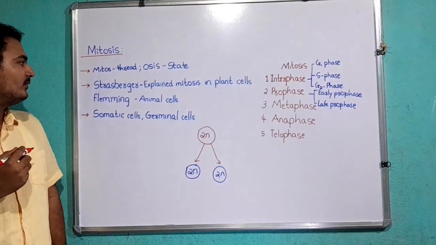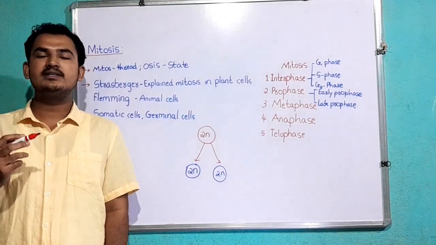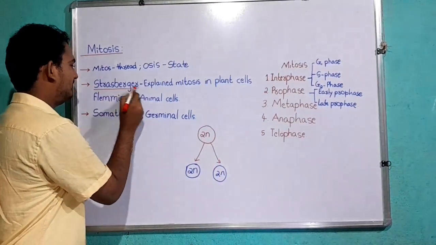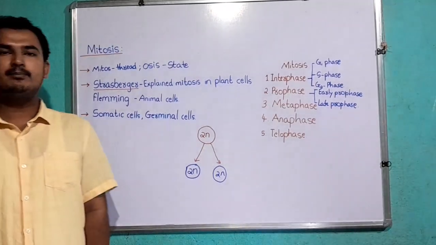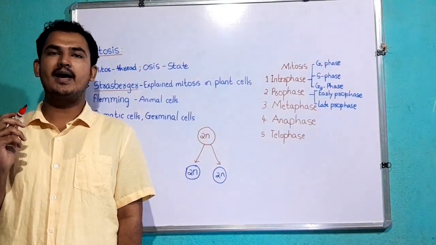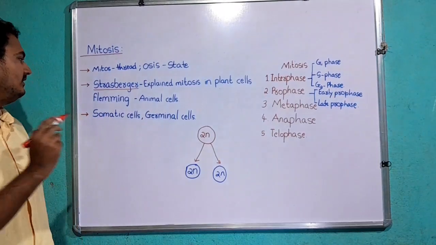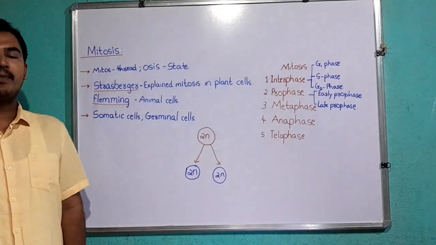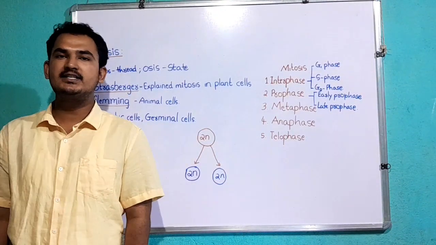The process of mitosis in plant cells was explained by the scientist Strasburger, and the same process of mitosis in animal cells was explained by the scientist Fleming. The term mitosis was coined by Fleming.